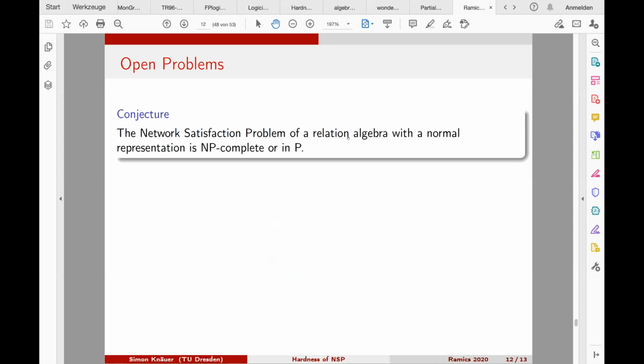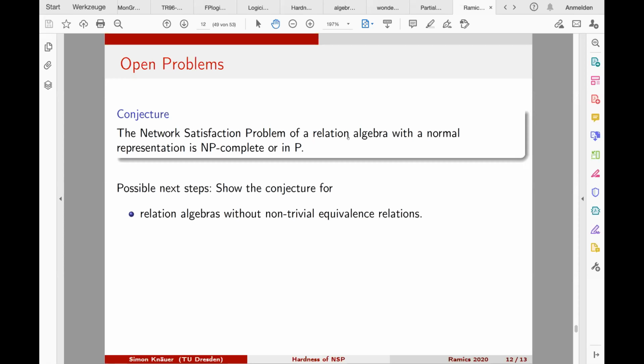Okay, so let me finish with some open problems in this direction. There's a general conjecture about the complexity of the network satisfaction problems of relation algebras with normal representations. This conjecture states that they are NP-complete or in P. So basically there are conjectured to be no NP-intermediate problems in this class of computational problems.